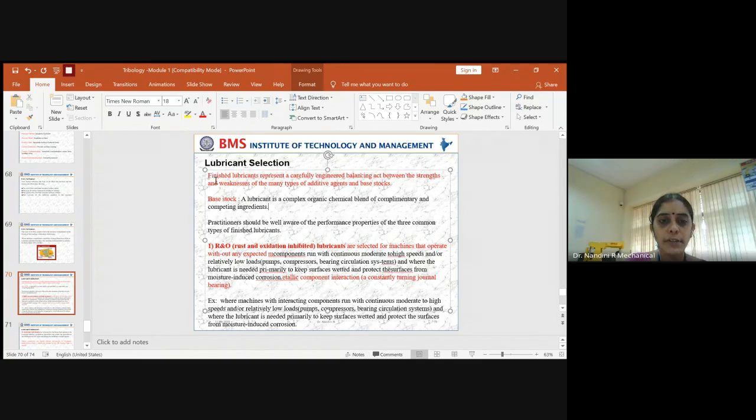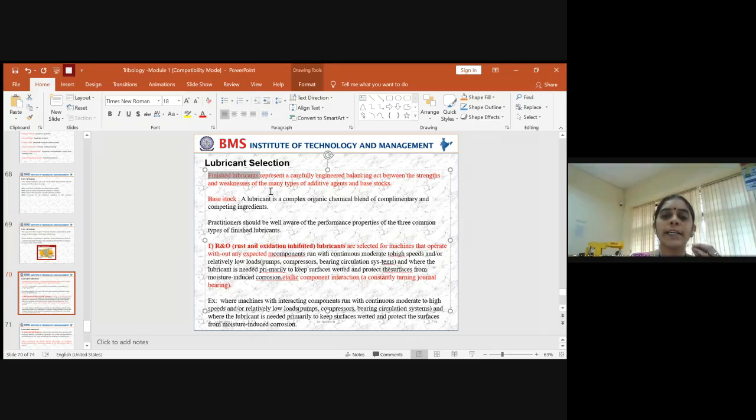All finished lubricants represent a carefully engineered balancing act between strength and weakness. Every lubricant developed has its own strength and its own weakness. It depends mainly upon the additive agents you add to the lubricant.